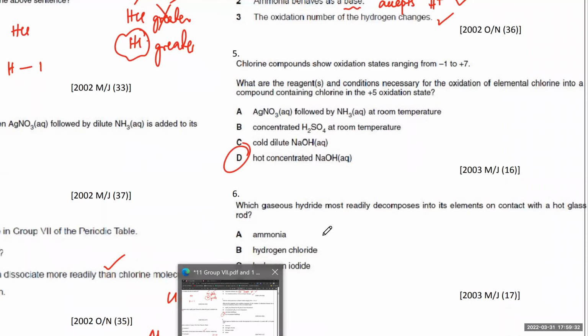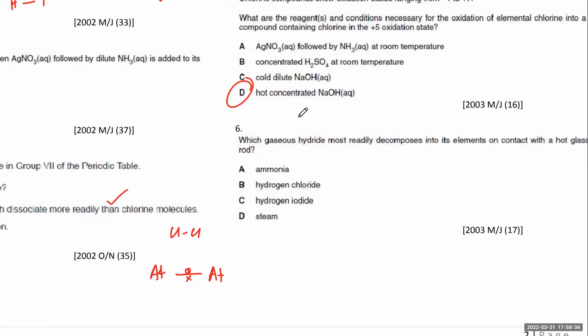You just have to memorize this. Now, which gaseous hydride most readily decomposes into its elements on contact with the hot glass rod? We just did that. I just told you that HI, the bond would be very weak. Is that clear? Yes.